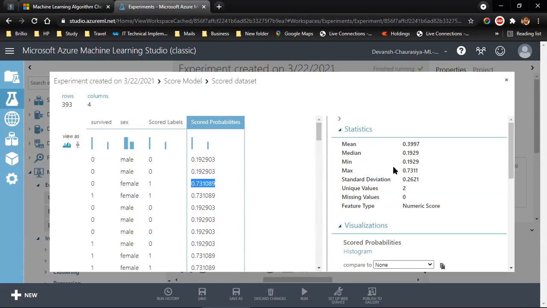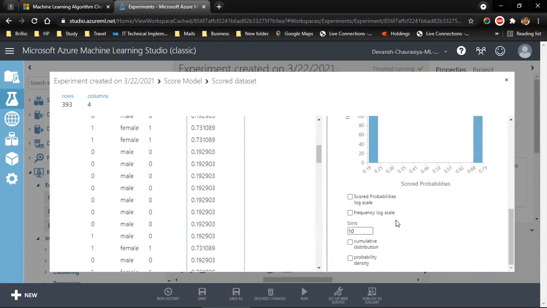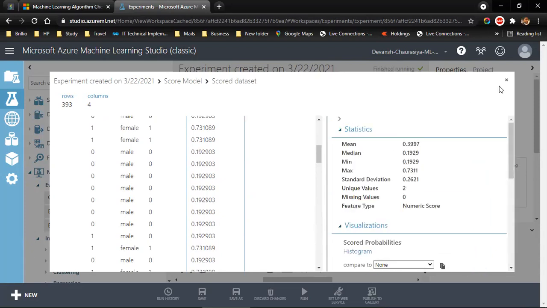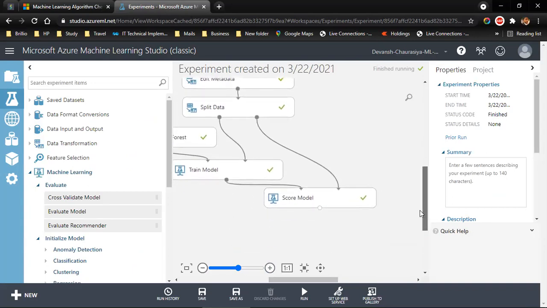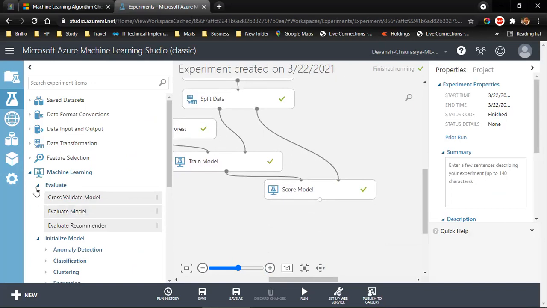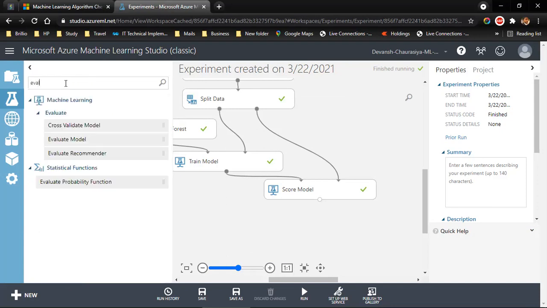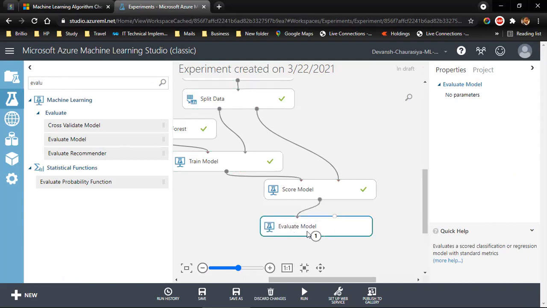Now, this is the mean, median, min, max, standard deviation, unique values, missing values 0. Okay. All right. After scoring model, what we have to do? We have to evaluate. We need to understand whether this model is evaluated. It's right here, but let's say that you don't know what is where. You can just type over here and then drag and drop. Connect score model to evaluate model.